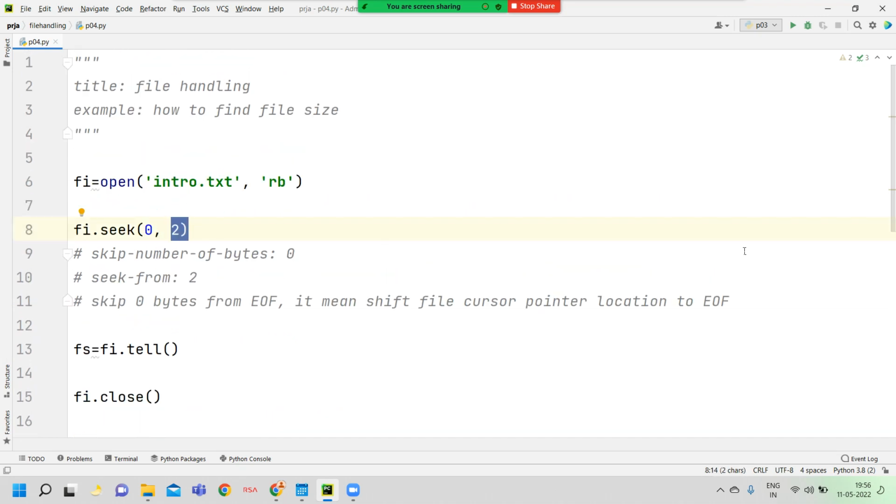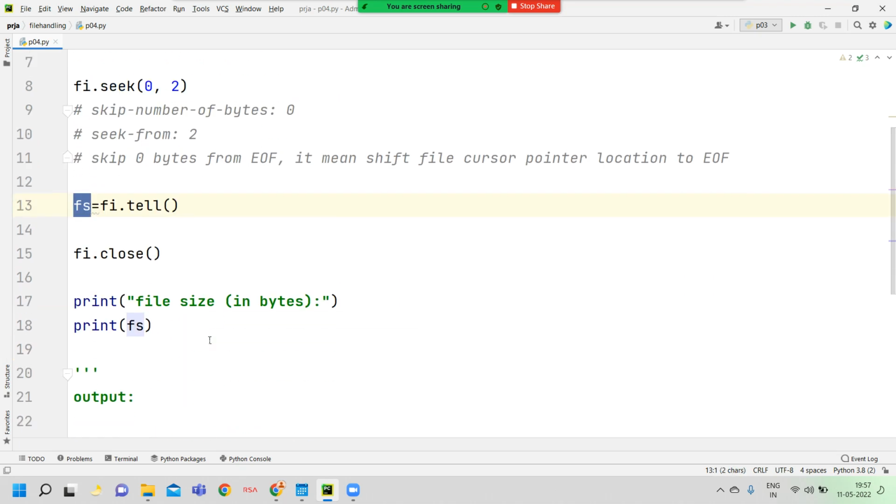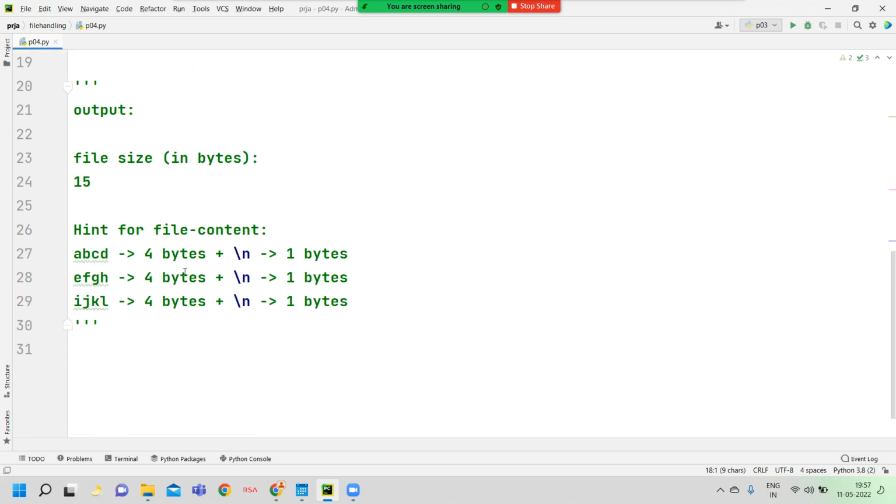Here we are entering into the end of file. Since here we mentioned 2, 2 is a constant for end of file. Here we skip 0 bytes only. So the cursor location is always at the ending of bytes. The ending of bytes number is 15. You know that the ftell method returns 15 into fs. Now fs is 15. Now this is the output.